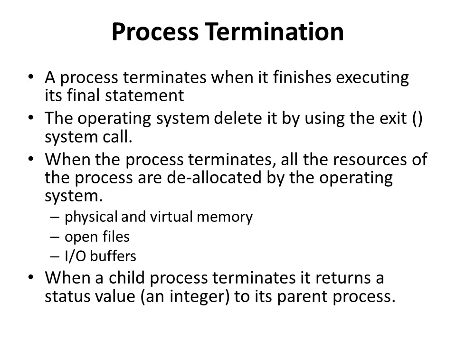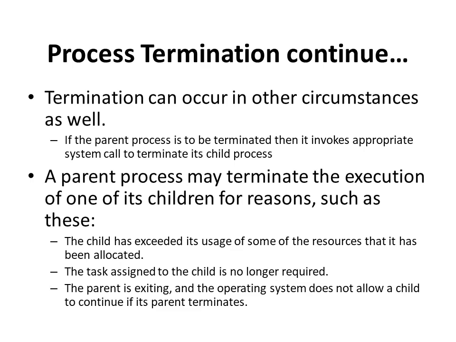Now, if the child process terminates, then it returns a status value, maybe an integer, to its parent process to indicate that it has terminated. Apart from normal termination, a process can terminate in other circumstances as well. Say, for example, if a parent process is being terminated, then the parent process invokes the appropriate system call to terminate its child process. A parent process may terminate the execution of one of its child processes for the following reasons.